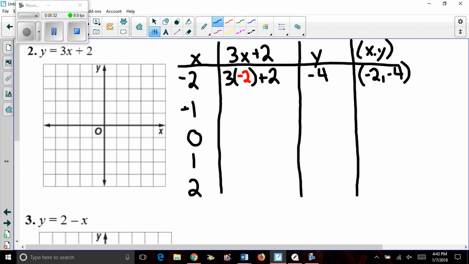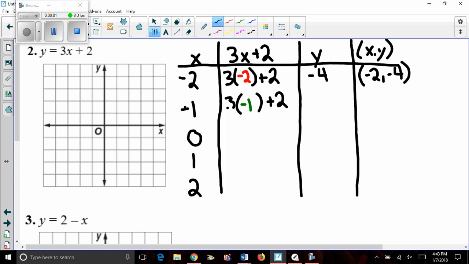Now, there's a lot of different styles. You could complete the table first and then graph, or you could graph the point as you get it. I personally tend to complete all of the work before I go and do my graph, because the graph's the easy part, at least for me. Again, I'm not everybody. You guys might like to do it one at a time.